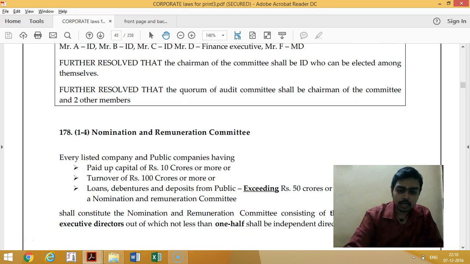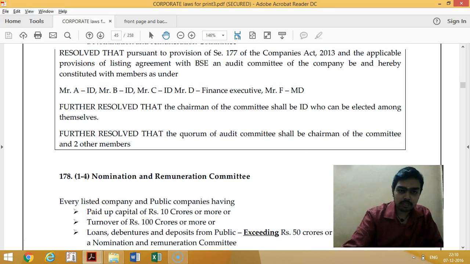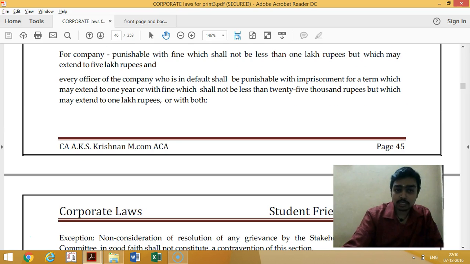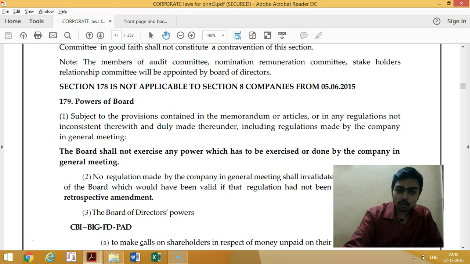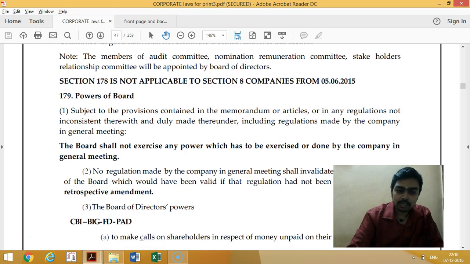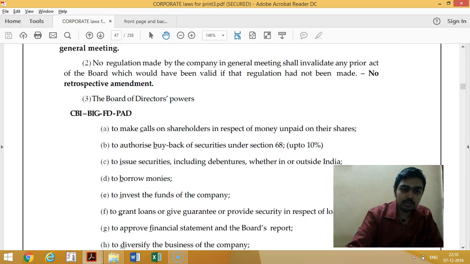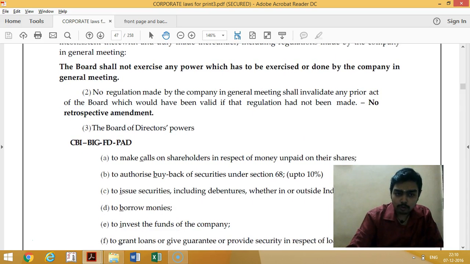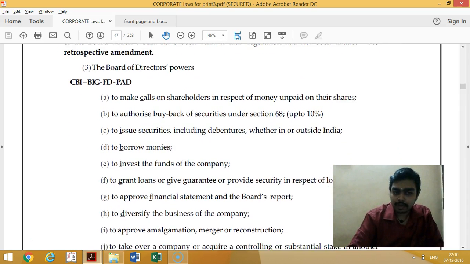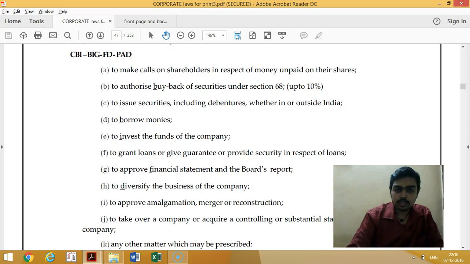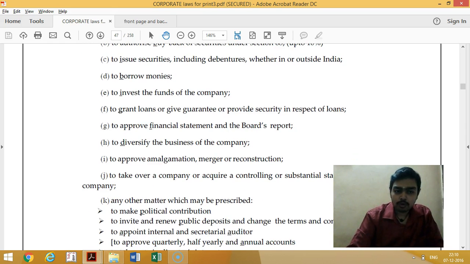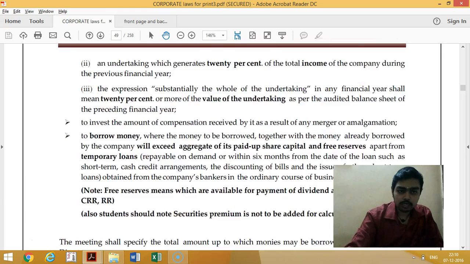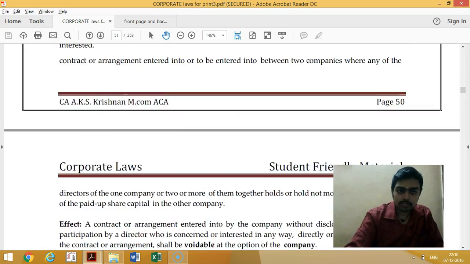And here, how to appoint an independent director, I have given this kind of resolutions. After the explanation of each and every section, wherever interpretation is necessary, I have given interpretation also, on how to understand the section. Sometimes, wherever you need mnemonics, I have given a mnemonic also. You can see here what the powers of the board are: CBI, big FD pad. These are the mnemonics for the powers of the board. And the resolution has been given, and we'll go to the end of this chapter.